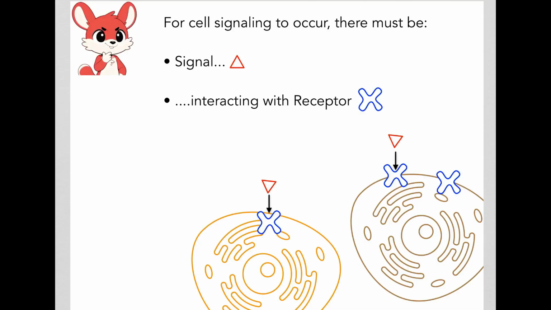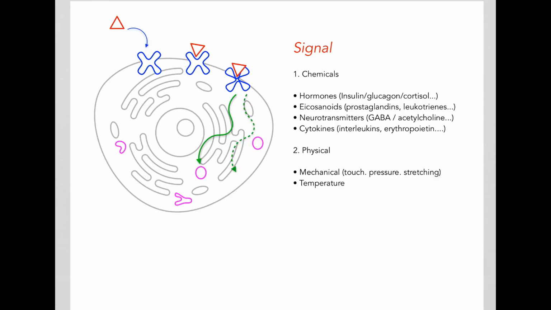For cell signaling to occur, there must be a signal as well as a receptor. So the signal will interact with the receptor, and only then will there be a cell signaling pathway. Now the signal is mostly chemicals. So for example, all kinds of hormones are signals.